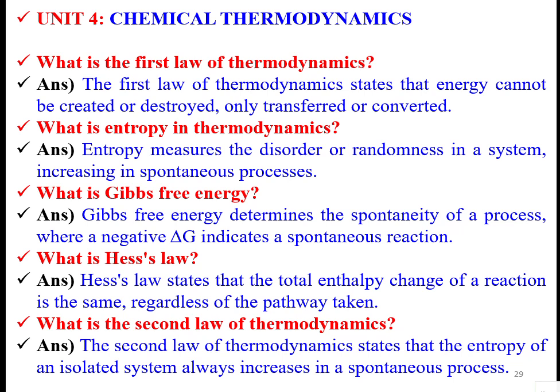If you add the enthalpy changes of all the steps, regardless of the pathway, both will be the same. That is called Hess's law. Whether the reaction takes place in a single step or in multiple steps, the total enthalpy change is the same.